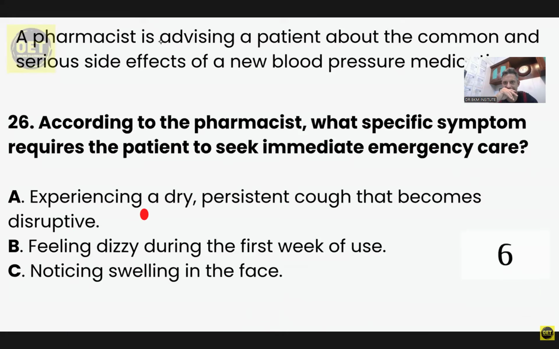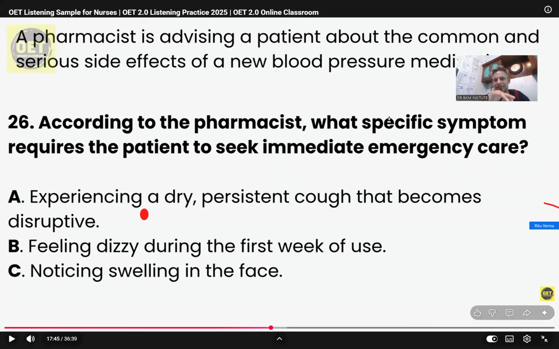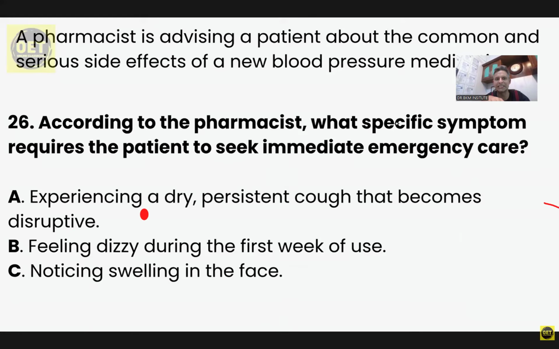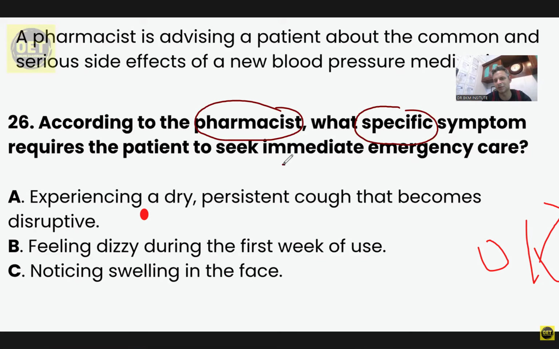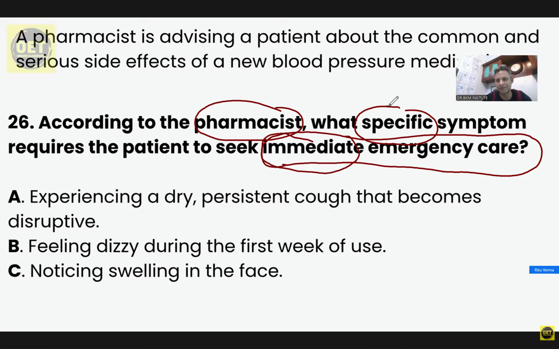Okay. A pharmacist is advising a patient about the common and serious side effects of a new blood pressure medication. So according to the pharmacist, what specific symptom requires the patient to seek immediate emergency help? Again, what I told you is that these are the words which are very, very important, guys. These are the words to be noticed again. This word is very important, and specific symptom. Let's go for it.